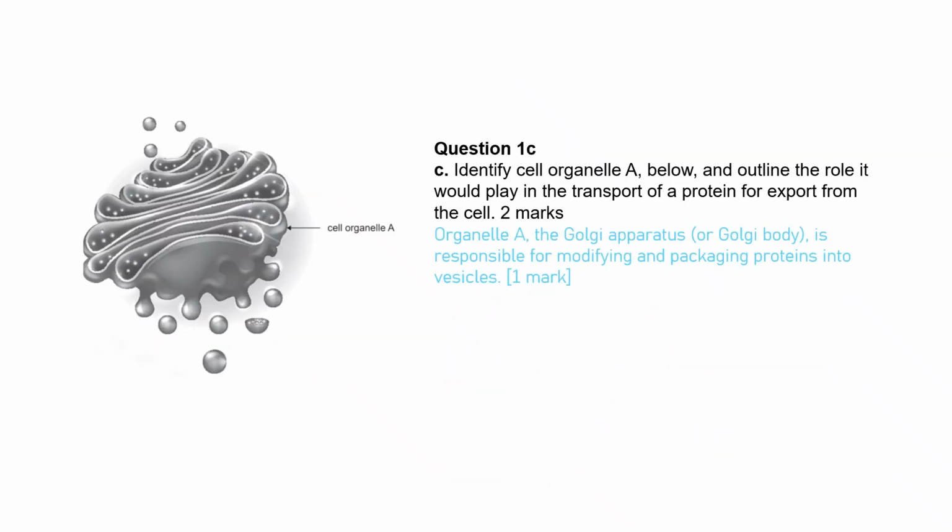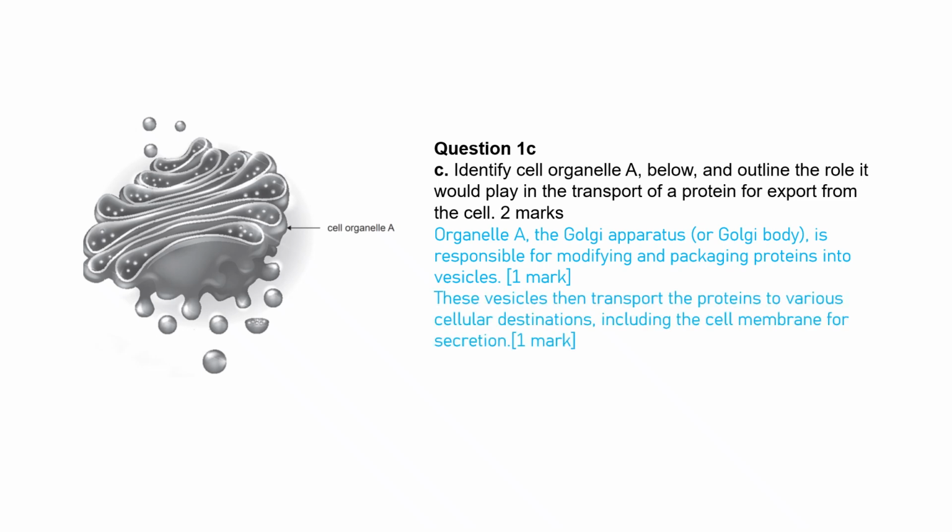Organelle A, the Golgi apparatus, or Golgi body, is responsible for modifying and packaging proteins into vesicles. These vesicles then transport the proteins to various cellular destinations, including the cell membrane for secretion.